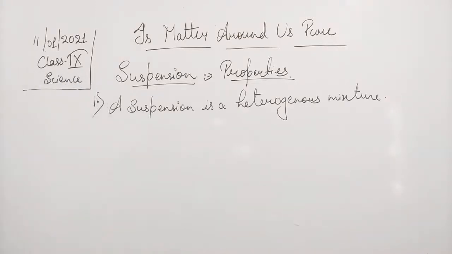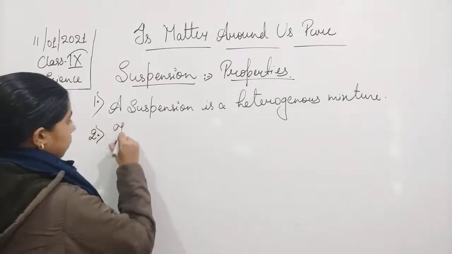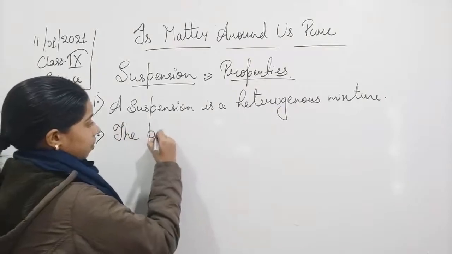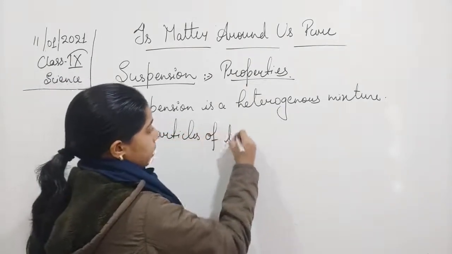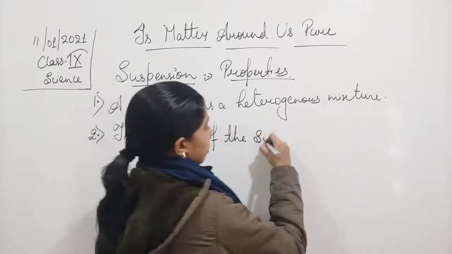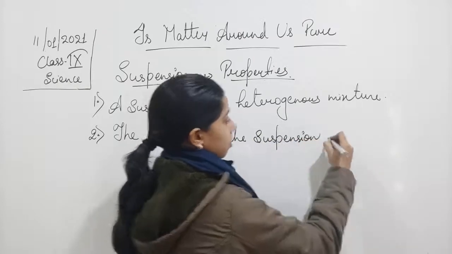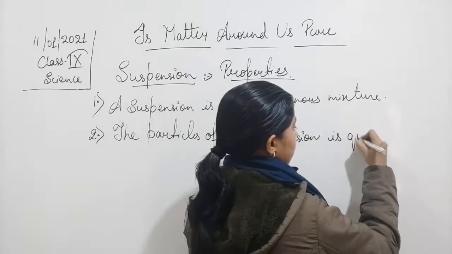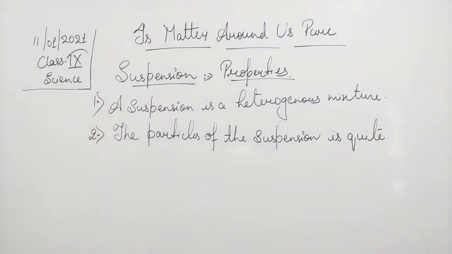The second one is that the particles of the suspension are quite large.